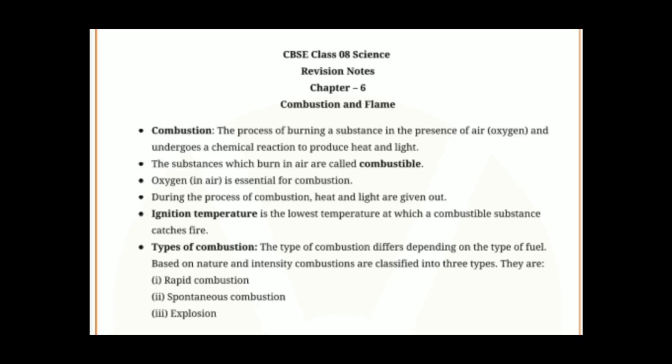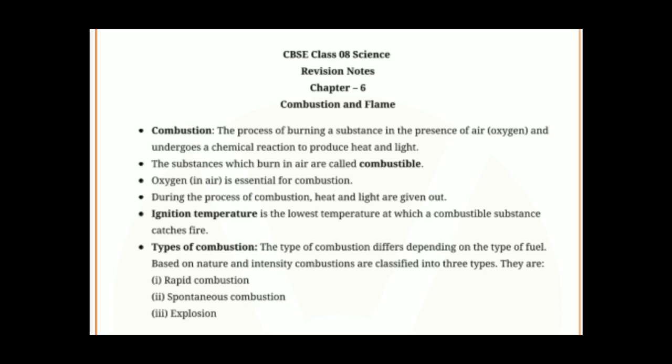Okay. So first we learnt the meaning of combustion. The process of burning, it's a chemical process. A chemical process of burning a substance in the presence of air, and producing heat and light. Then the substances which burn in air are called combustible, and if they are not burning, they are called non-combustible. Requirements for combustion: oxygen is essential for combustion.